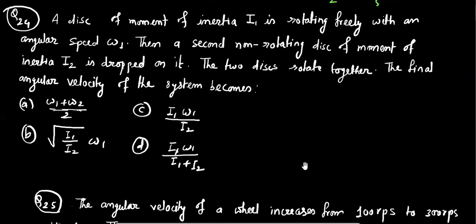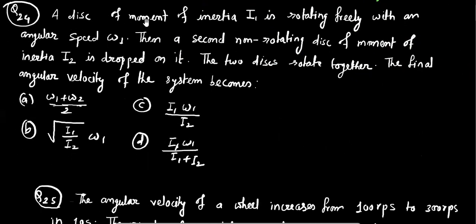Now we are going to discuss question number 24. A disk of moment of inertia I1 is rotating freely with an angular speed of omega 1. Then a second non-rotating disk of moment of inertia I2 is dropped on it. The two disks rotate together. The final angular velocity of the system becomes.